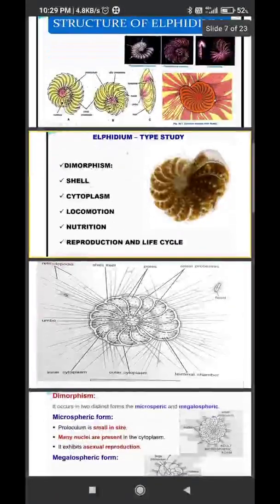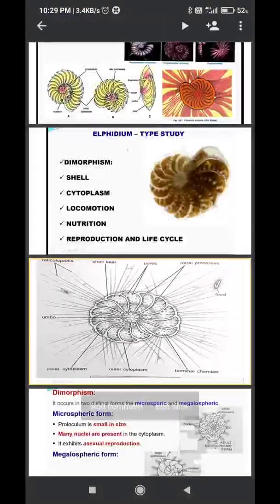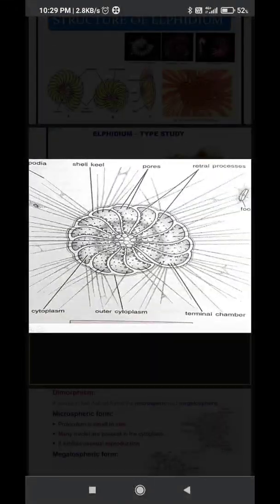First of all, we can see diagrammatically in the textbook the different types of reticulopodia present.